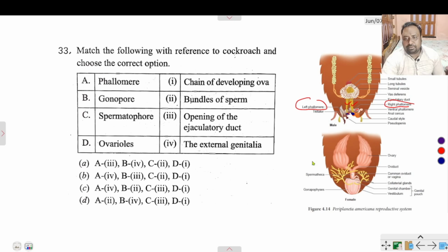Okay. That was spermatophore. Spermatophore means bundle of sperm. This sperm is deposited in the spermatheca. This is the spermatheca. And ovariole. Ovariole is a chain of ovary. Here the ovary is branched into 8 ovarioles, 8 in number. Clear? The B is the correct option.